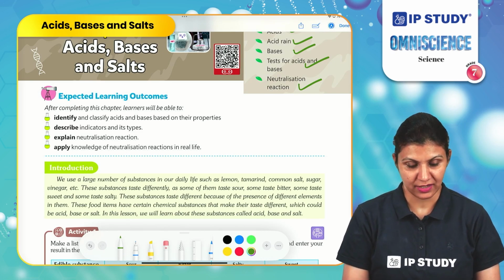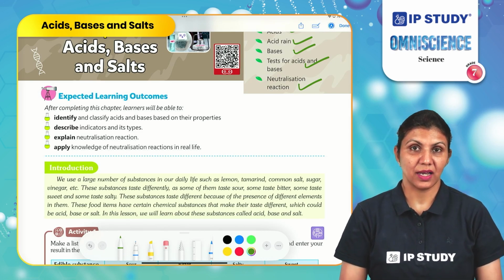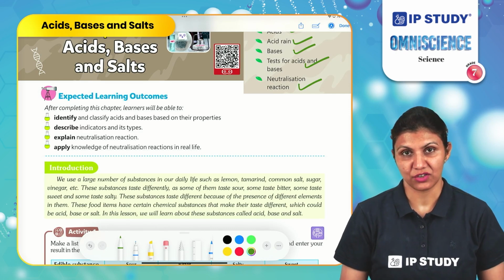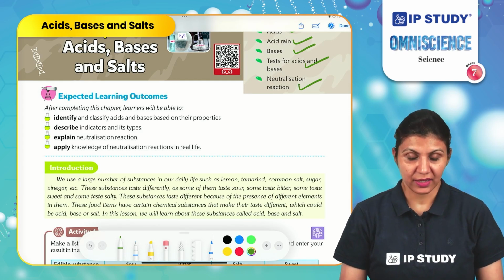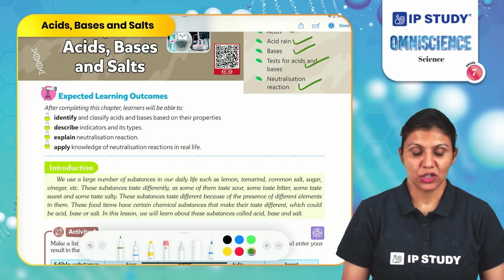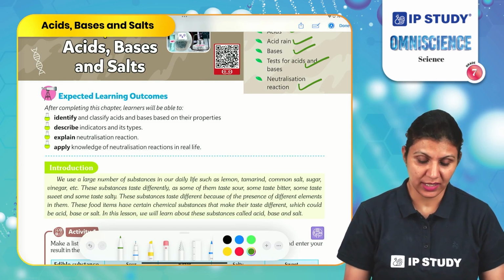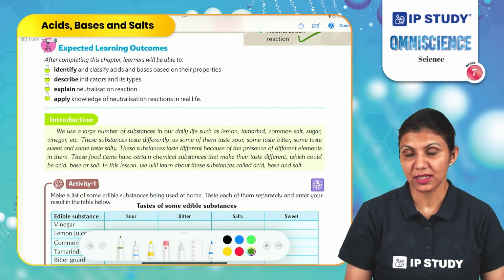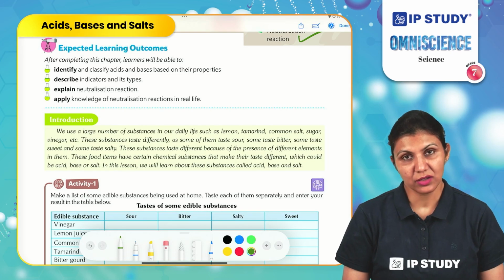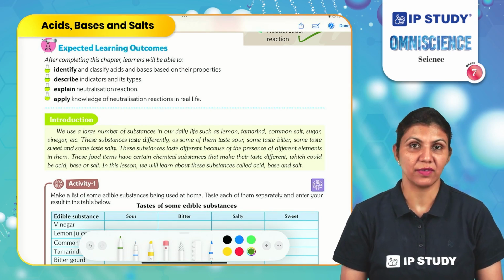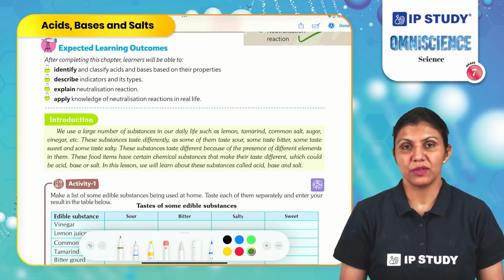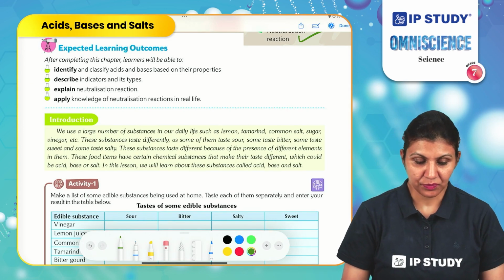sugar, vinegar, etc. These substances have different tastes and different textures. How can you identify that? If you taste these things, you will find some may taste sweet, some may taste sour, some may taste bitter or salty. These are the basic four tastes that we observe to differentiate substances based on taste.